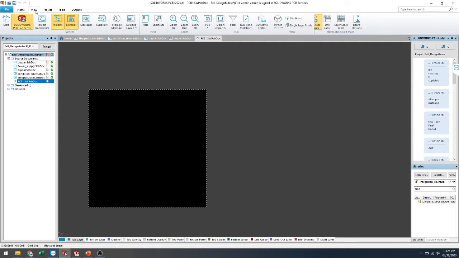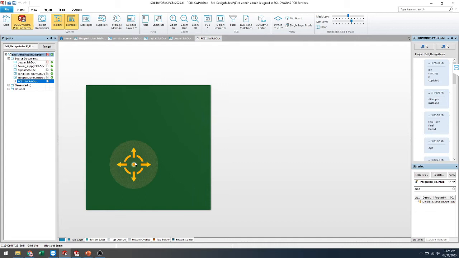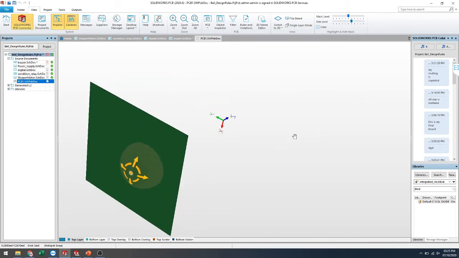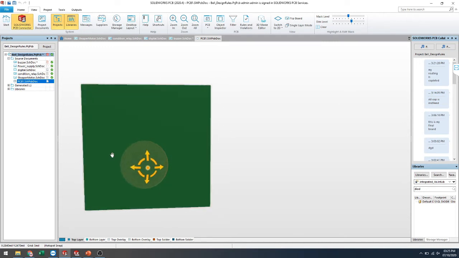And here is the visualization for the 3D layout, so you can easily manage it. See, this is a PCB board, and this is my layout generation.